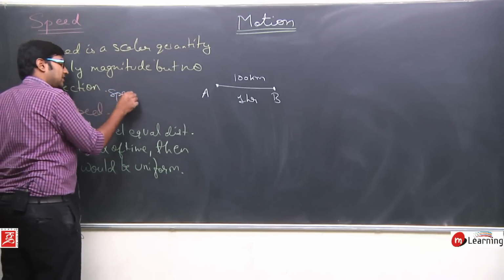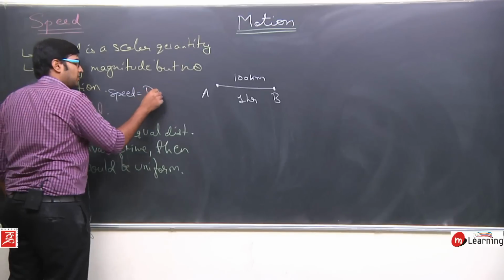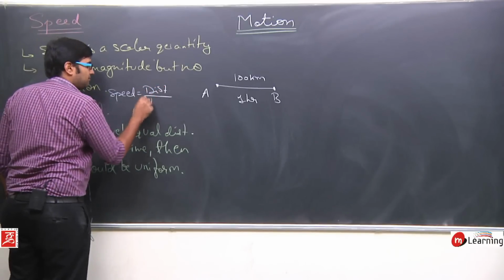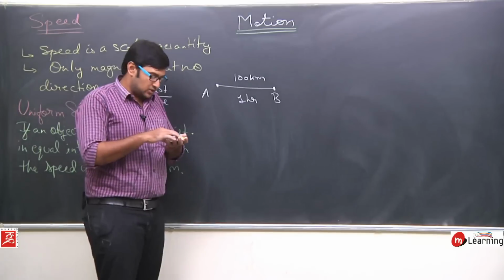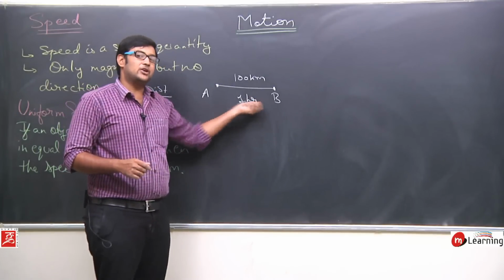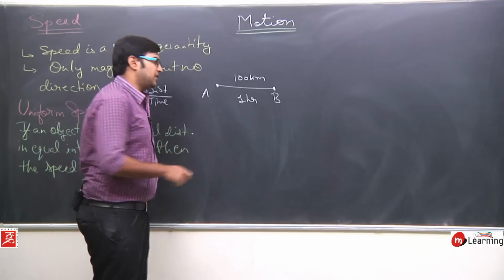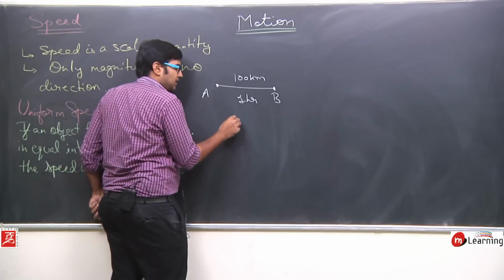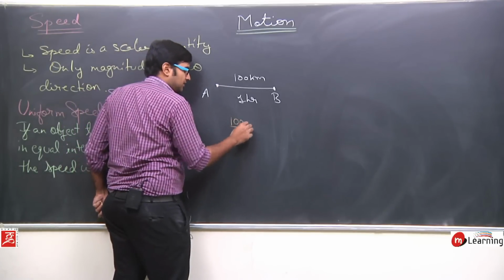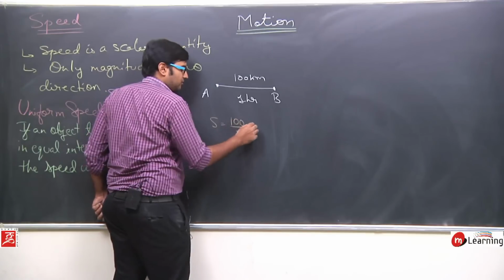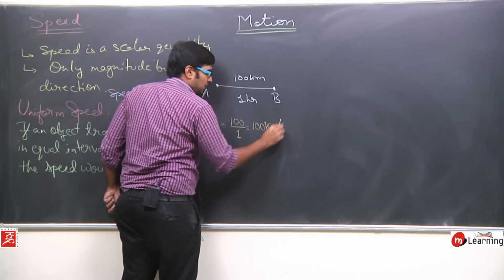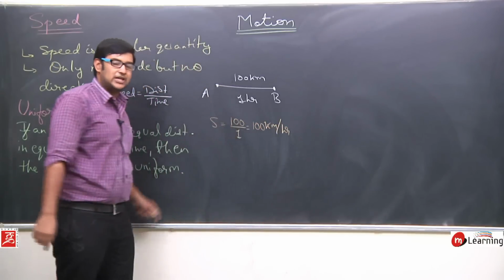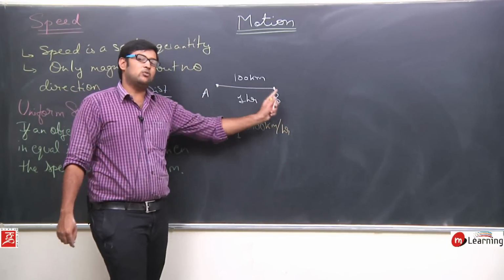Speed is basically distance upon time. So the speed of this object is 100 upon 1, that is 100 kilometers per hour. This is the speed of the object traveling from point A to point B.